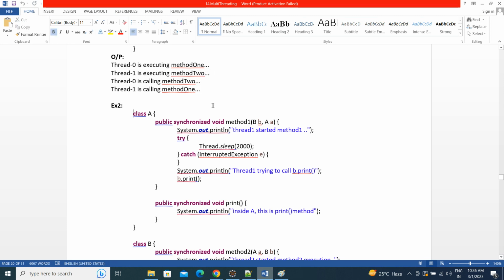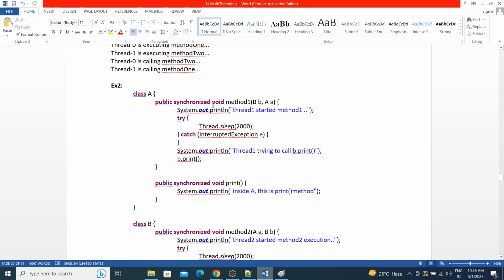Let's take another example also. I have taken class A with method 1 declared synchronized. It takes two objects, of the B and A classes. Class A has method 1 and class B has method 2, and both take A and B objects.